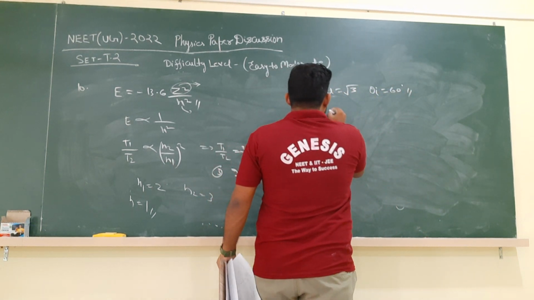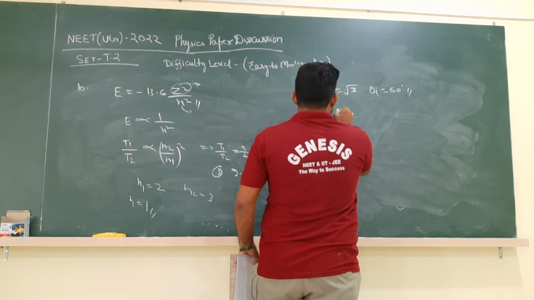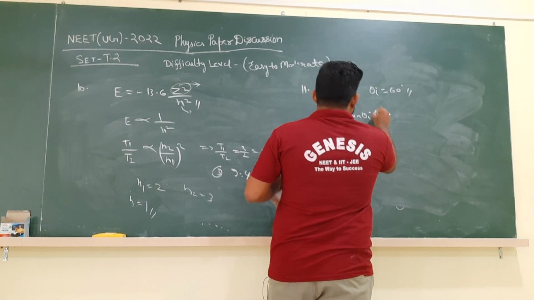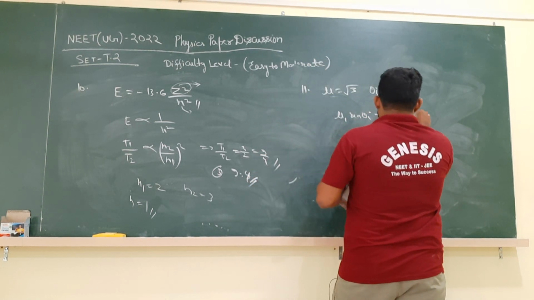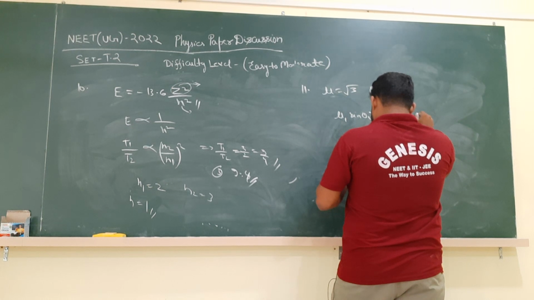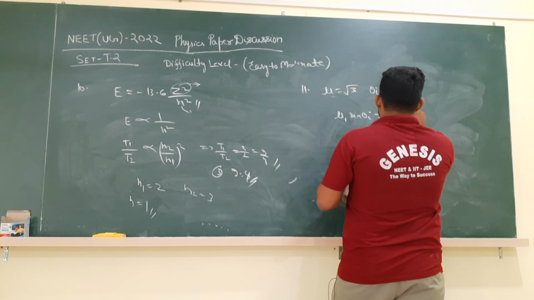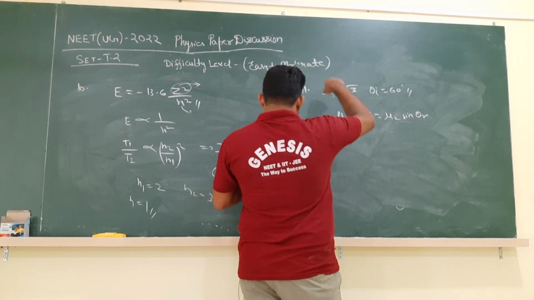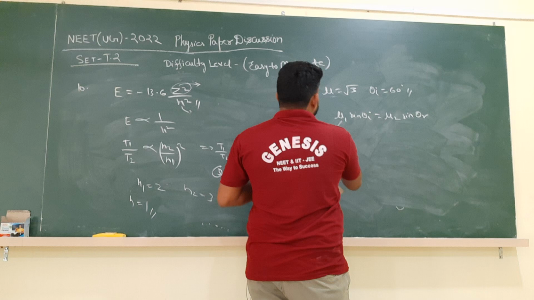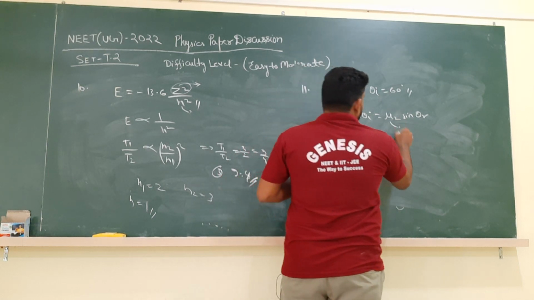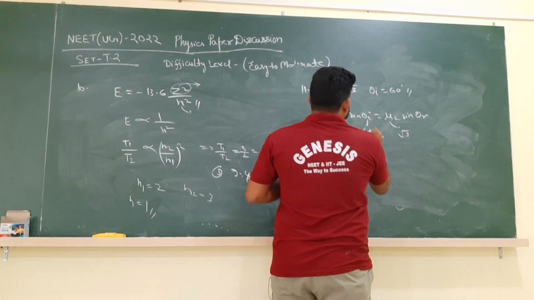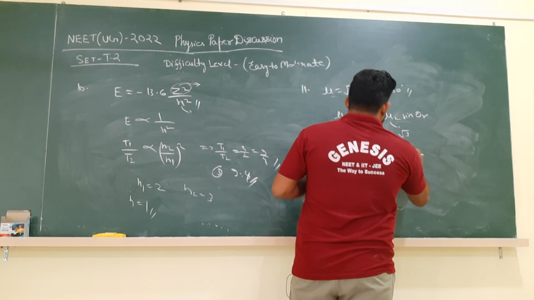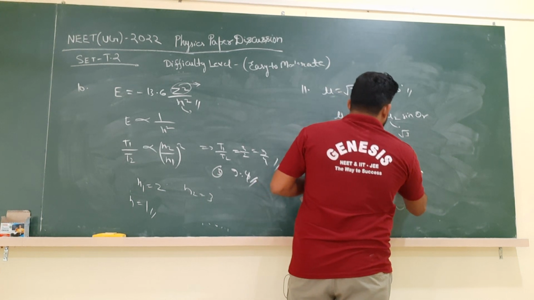From Snell's law, we know that mu1 sin theta I is equal to mu2 sin theta r. Now initially the light is falling from air, so before falling on the glass, the refractive index is 1. Here the refractive index is √3. Here theta is 60 degrees. Solving, you will get sin theta r is equal to 1 by 2. Therefore theta r is equal to 30 degrees.